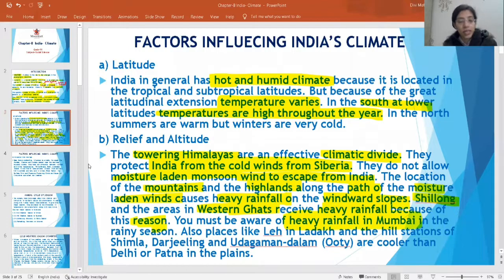If you go to Leh in Ladakh, or hill stations like Shimla, Darjeeling, Udagamandalam, that is Ooty, they are much cooler than Delhi or Patna in the plains. Okay, because of the altitude and these moisture-laden winds.